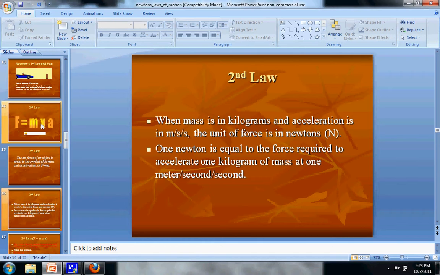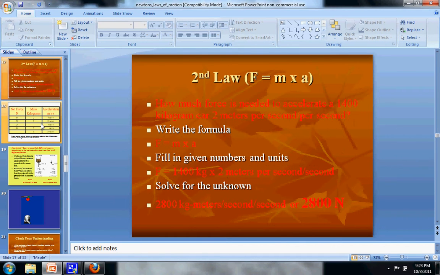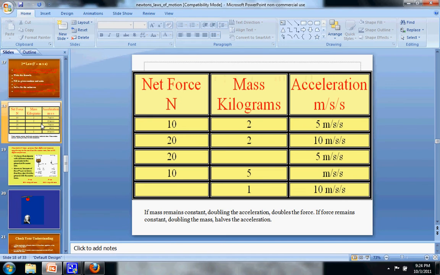And the unit of force, and I'll go over that more too, is called newtons. We say 1 newton is equal to 1 kilogram going at an acceleration of 1 meter per second per second. To give you an example, if you were looking for how much force a 1400 kilogram car going at 2 meters per second squared has, you'd say 1400 kilograms, which is the mass, times 2 meters per second squared, which is 1400 times 2, so it's got 2800 newtons of force.